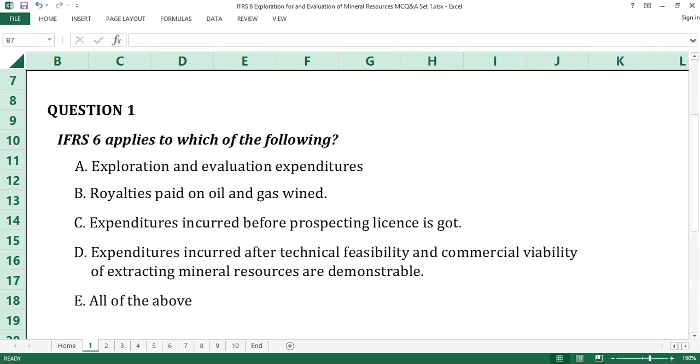IFRS 6 does not also apply to 1. Expenditures incurred before the exploration for and evaluation of mineral resources, and 2. Expenditures incurred after the technical feasibility and commercial viability of extracting a mineral resource are demonstrable. A is the answer to question number 1.